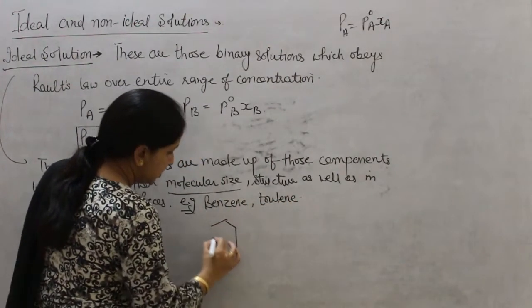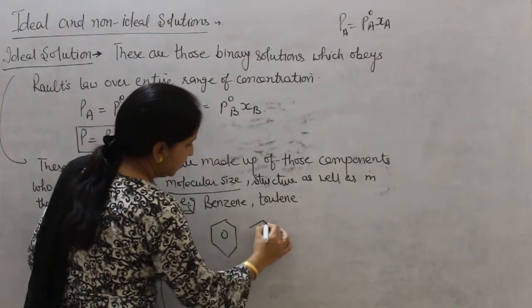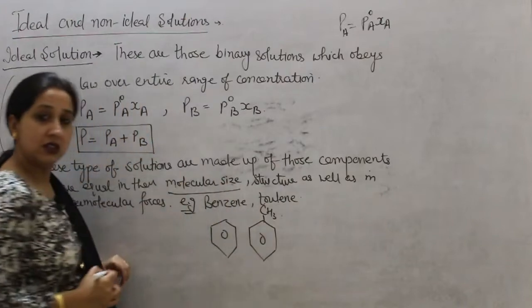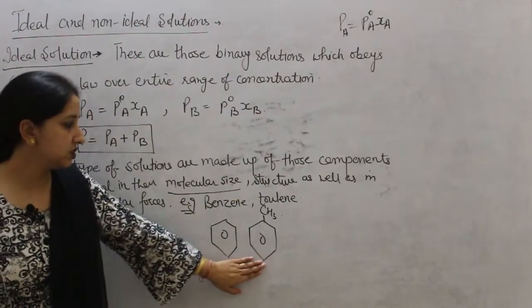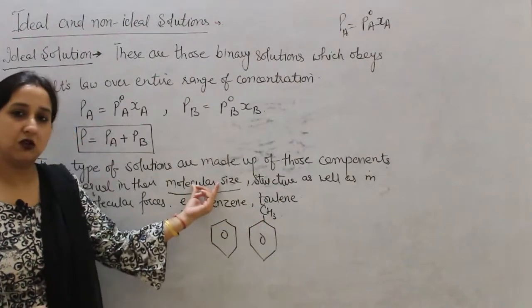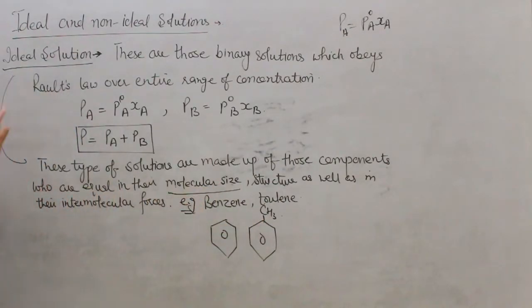So this is your benzene and this is your toluene. So they are almost same in their structure as well as forces. There is a little difference in their molecular size. So these type of solutions make ideal solutions. Okay. Now the characteristics of ideal solutions.